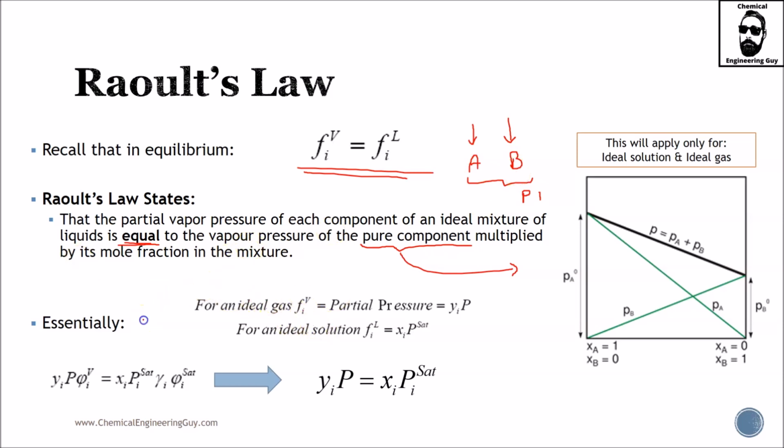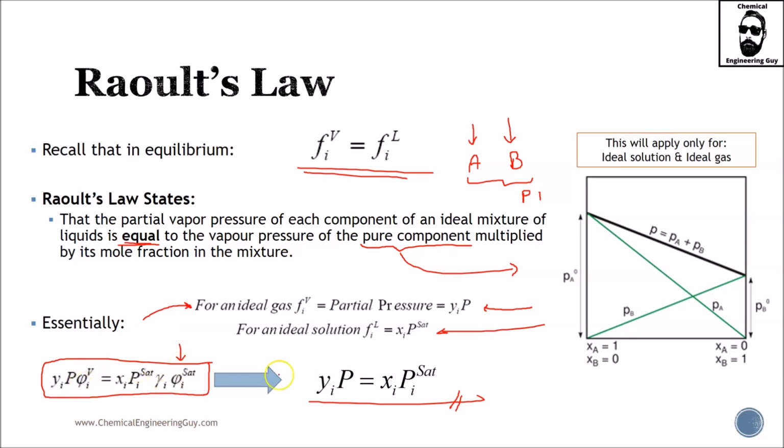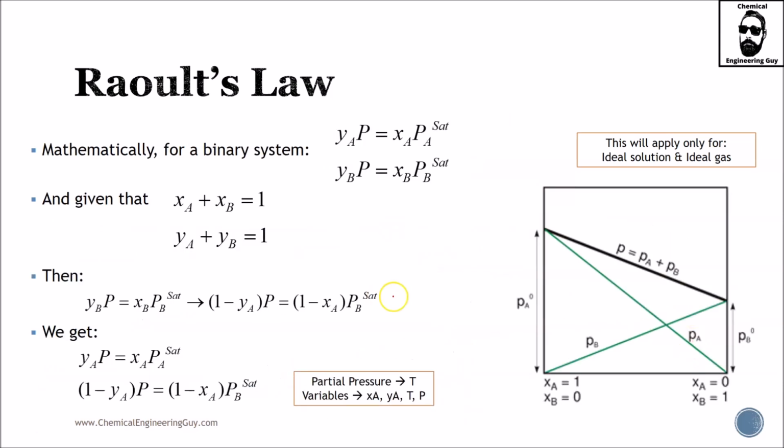And essentially what we get in final conclusion is this. For an ideal gas, we will assume that the partial pressure of the component will be equal to the saturation pressure times the molar composition of that component, which is essentially this. We know it is now simplified to this. Once again, we didn't have any coefficients back then, no activity coefficient, no fugacities. This was the first, or one of the first laws that Raoult proposed.